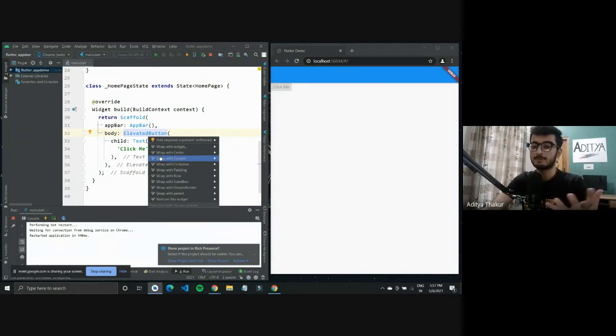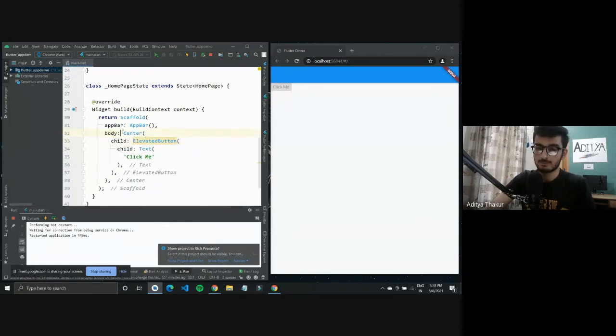Like you can wrap it with a widget if you want to put a widget around it, or if you want to center it, you can wrap with center. So it should create center, it should wrap this elevated button that we have with the center widget. And now if I hot restart it, it should come to the center of the screen right here. So that is one of the tricks that you can use to wrap widgets in Flutter.